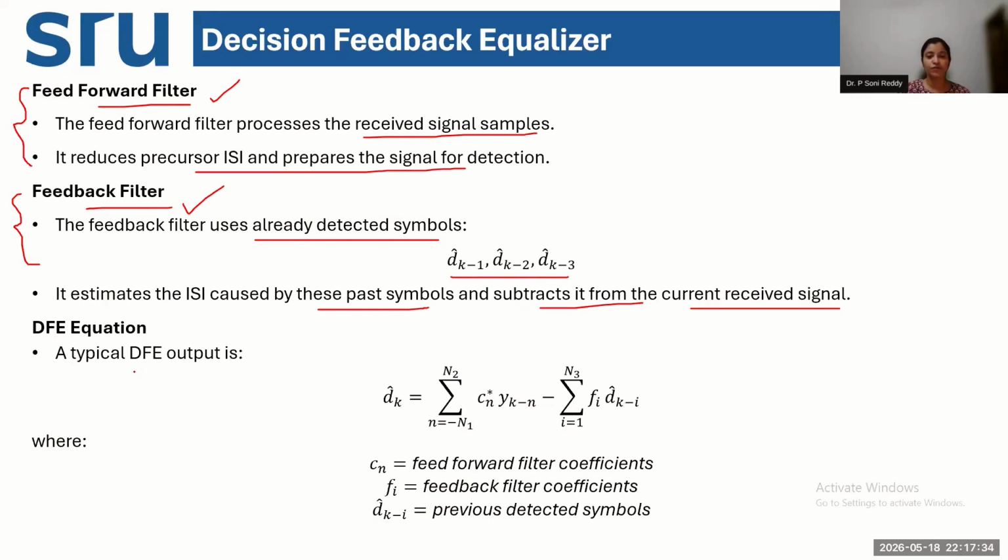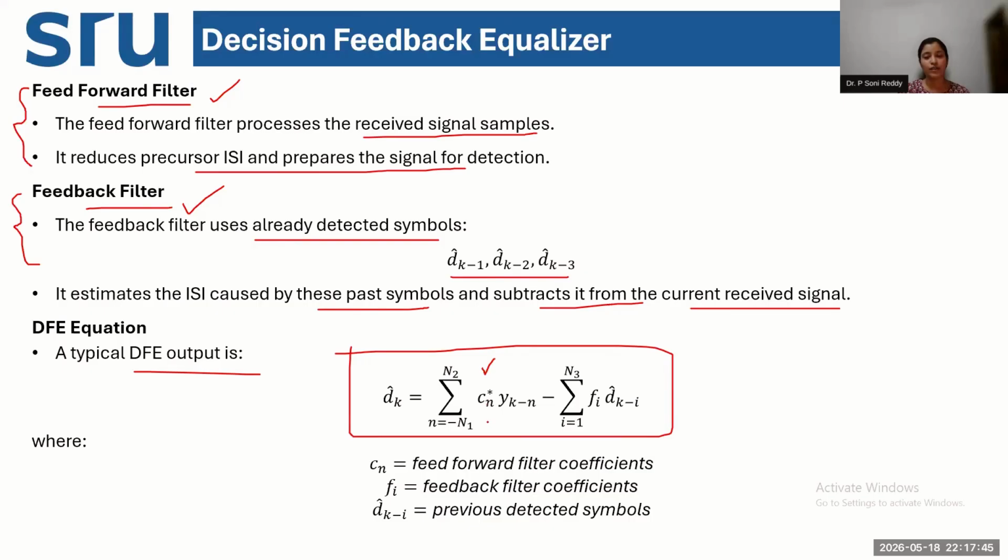So your DFE output is being written in this equation form. It has two factors because it has two filters. So one filter section is the feed forward filter section. The equation for this is this one, where we are actually utilizing the feed forward filter coefficient value, and yk minus 1 is my received signal here. And in this feedback filter section, we are having feedback filter coefficients written as f of I, and dk minus I is the previously detected signal or past symbols that was transmitted in the transmit sequence.